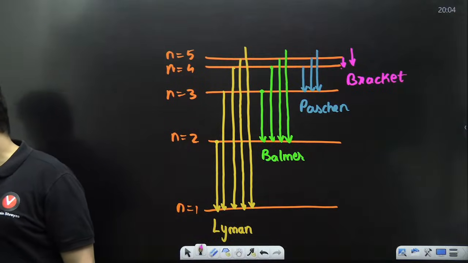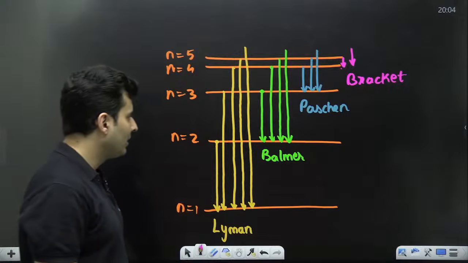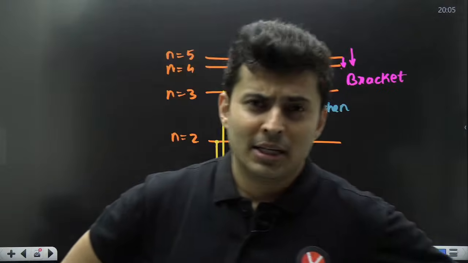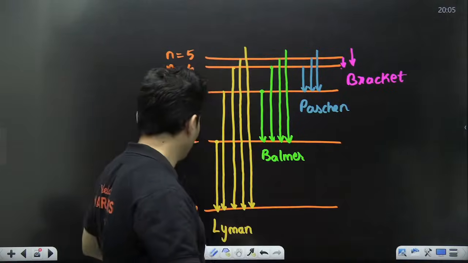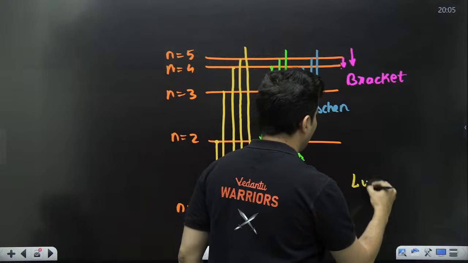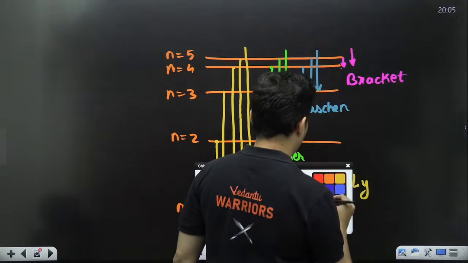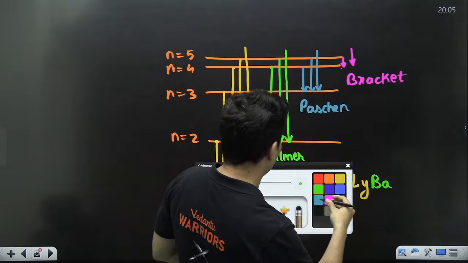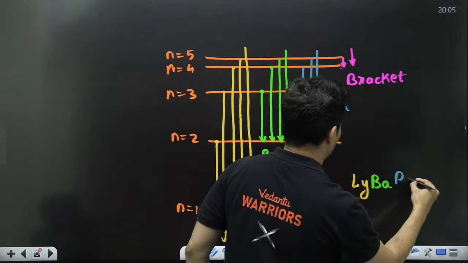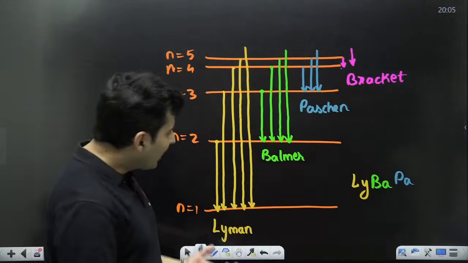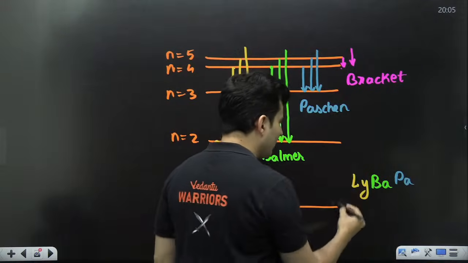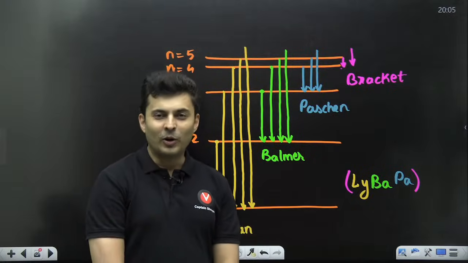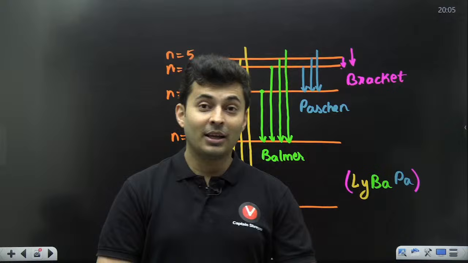If you ever forget the names, just remember Lyman, Balmer, Paschen, so L-B-P, like Bappa, also synonymous with Ganpati Bappa. After this, you put this in brackets. And already you are like sighing, whoosh.